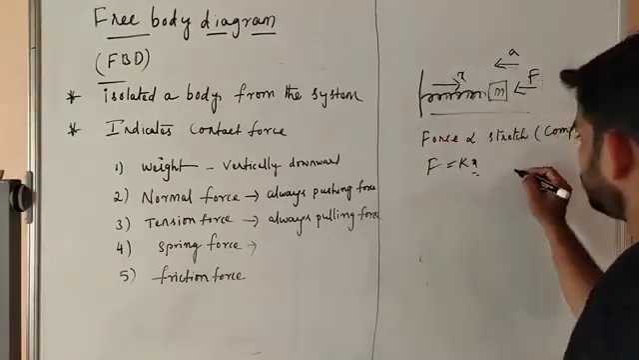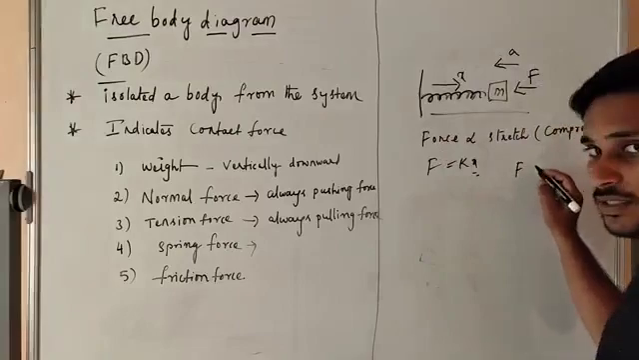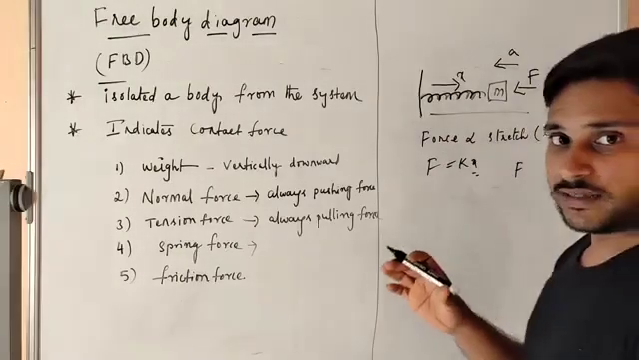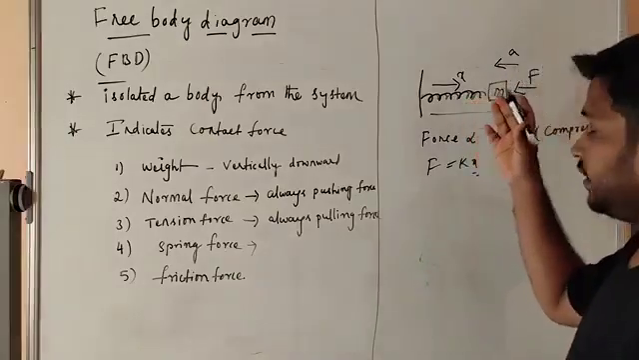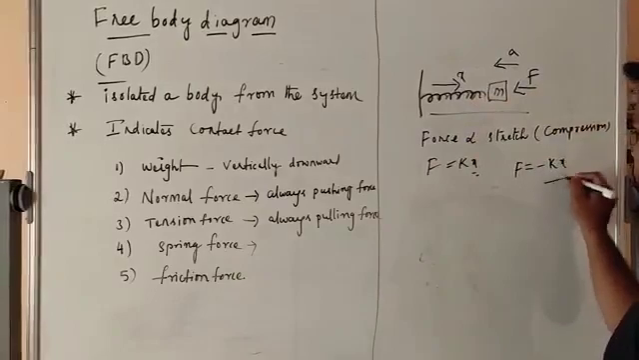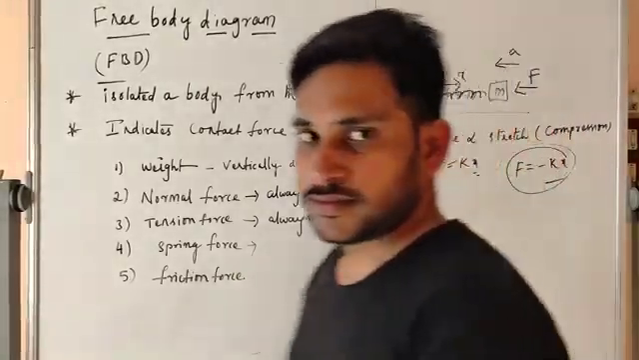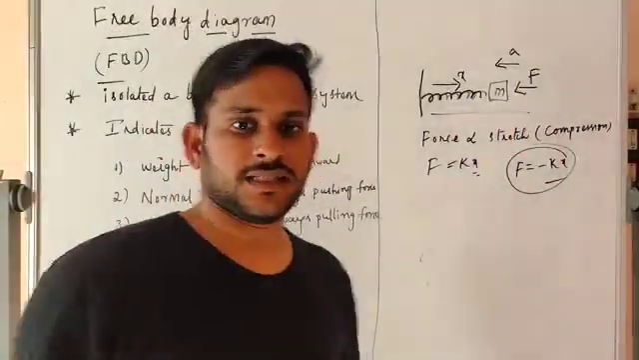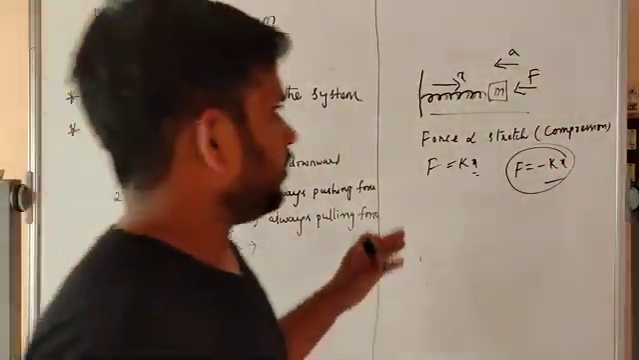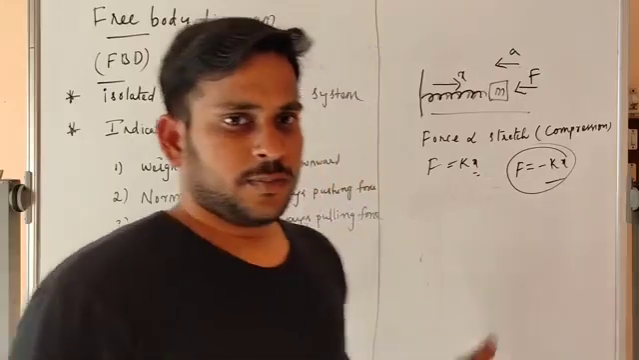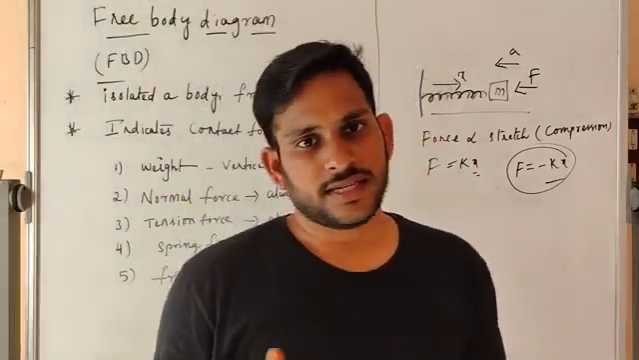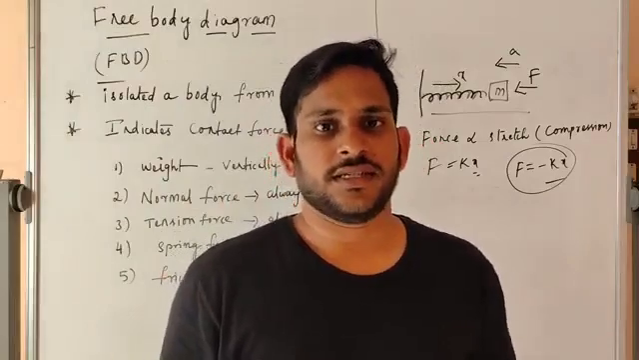But here the spring force is opposite to the direction of the displacement. So we can write F is equal to minus Kx. And we just have to know these things by practicing the numericals. We can get clearly understand. Okay.